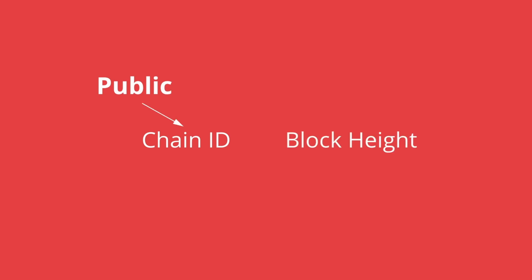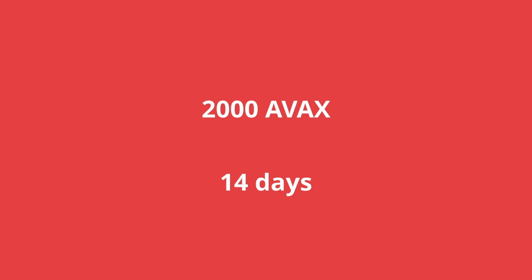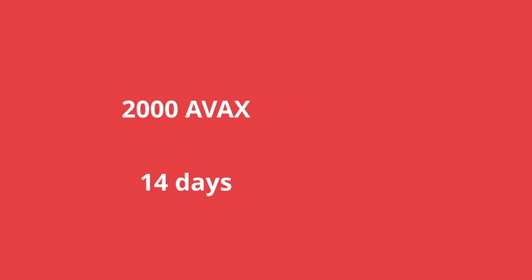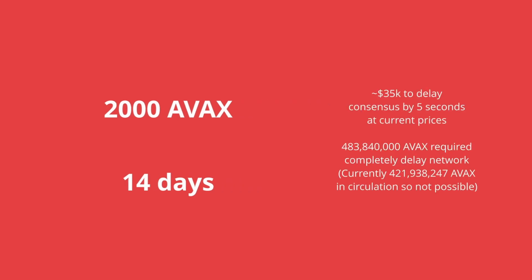A potential problem here is that the randomness is predictable. The chain ID is a static number, so you can pre-compute the randomness for all the block heights and create a validator with a node ID that will win a block. However, whilst this is possible, you need to lock up 2000 AVAX for a minimum of 14 days to register a validator on the P chain, so you can only do the attack once every 14 days for every 2000 AVAX you have. So whilst you may be able to cause a short delay every so often, it's not something that will cause a problem unless an attacker has a significant number of AVAX tokens.